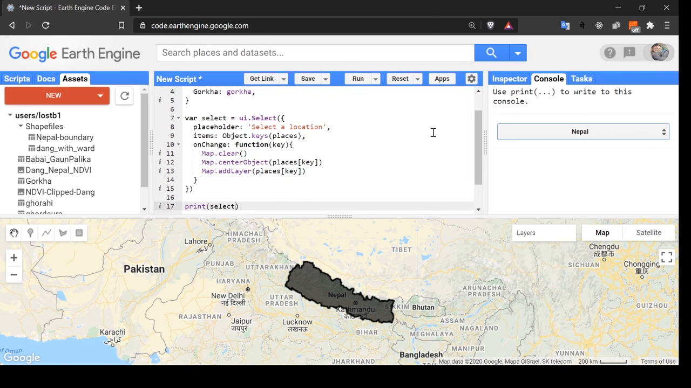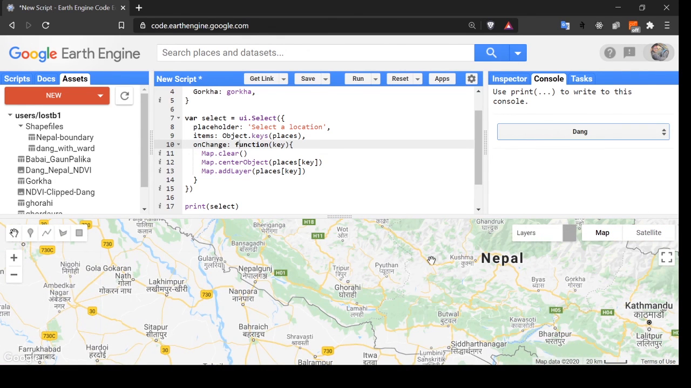So whenever it is changed, this function will be called. First, it will clear the map. Whenever I change the Nepal, it will first execute this map clear, so it will clear the previously loaded shape file, and then with map center, it will center the new shape file and add the layer. In this way, the select button works.